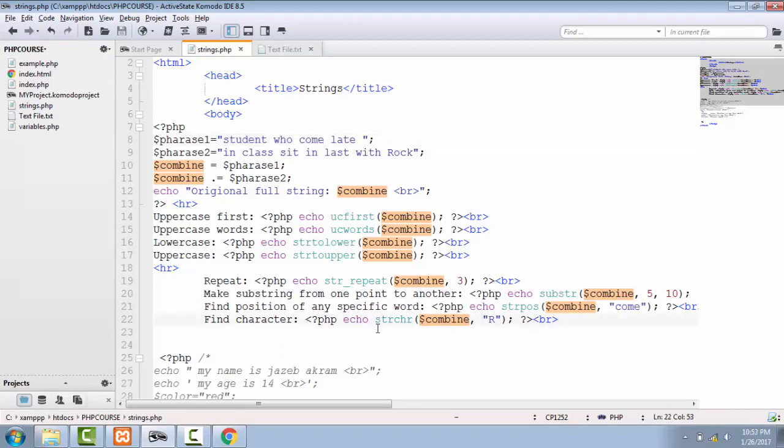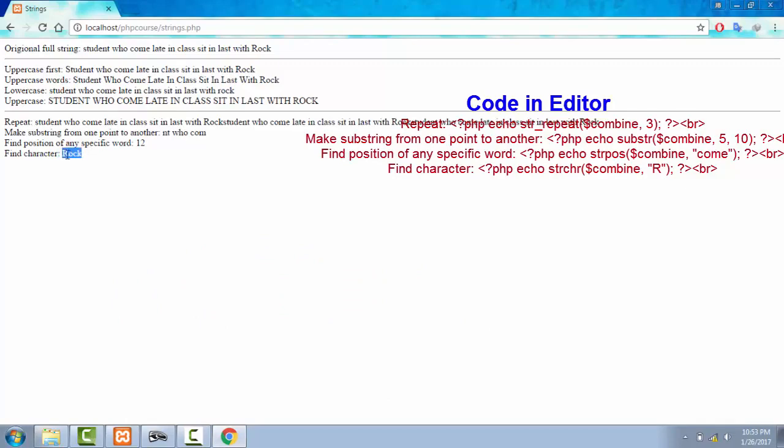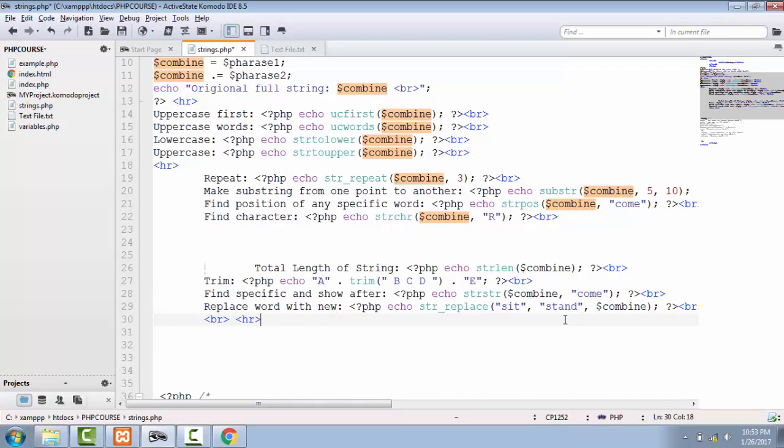Now on last line number 22, we have this R. We are finding our character after the word R, and that is here rock. That's why we have here find character of R right here with full word of rock. Now more functions of strings. You can find total length of string by using strlen function.